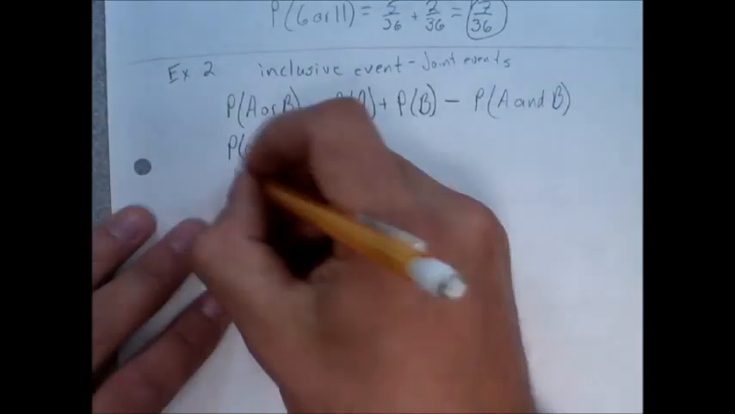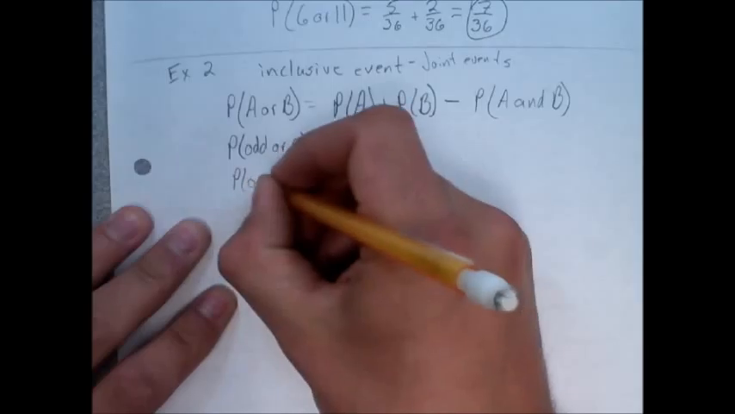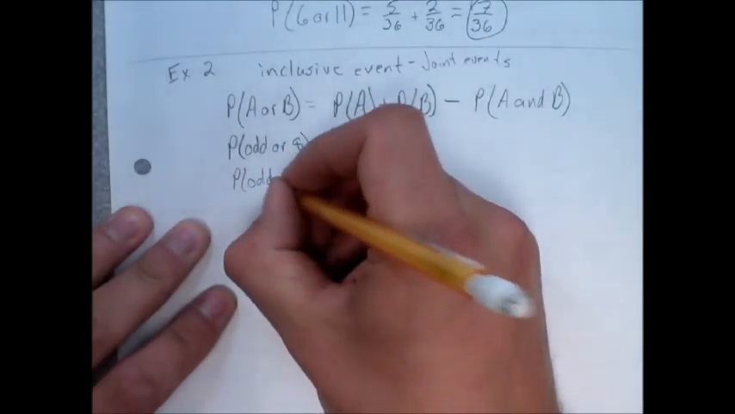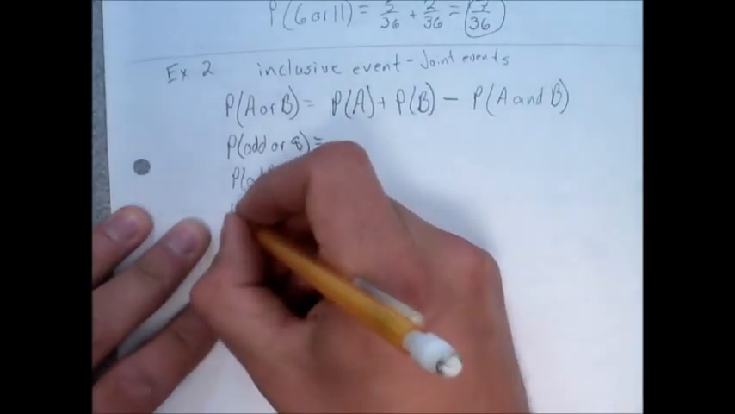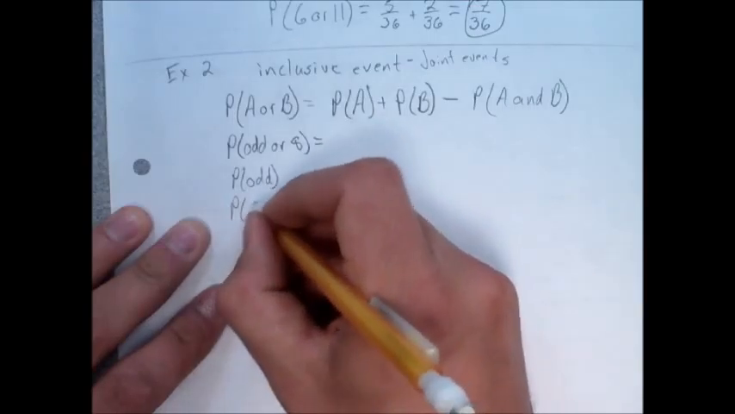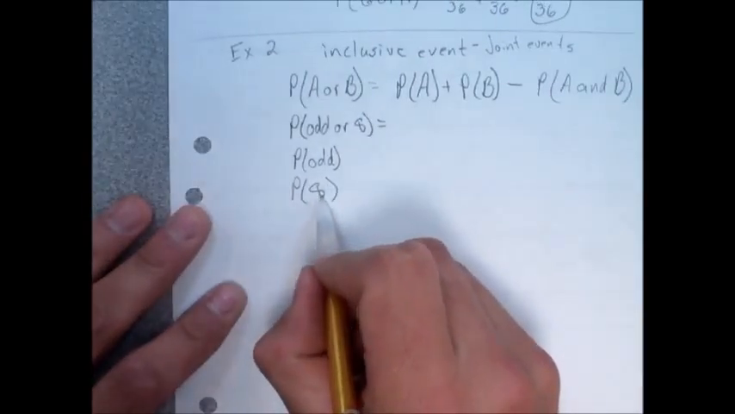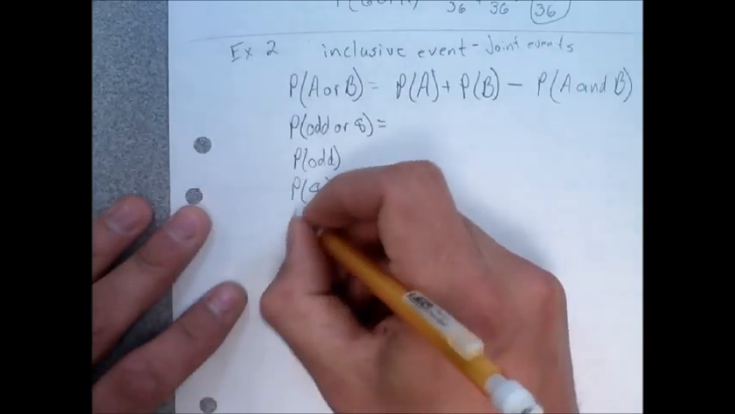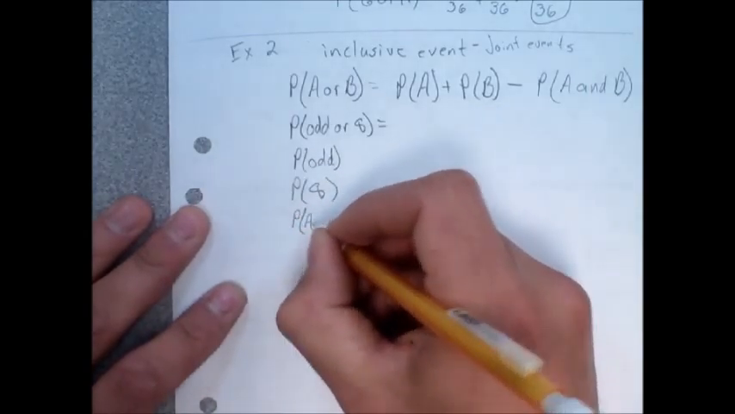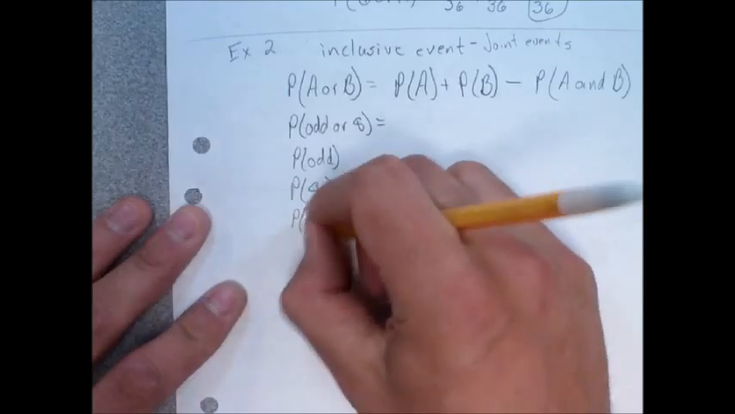So first of all, I need to find the probability of rolling something that's odd. I'll identify all the odd numbers. And then I need to find the probability of rolling something that is, sorry, not even, that adds to 8. And then I'll look at the probability of doing both of those things at the same time, odd and 8.